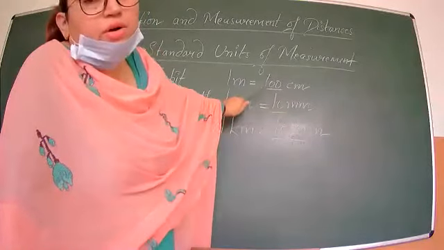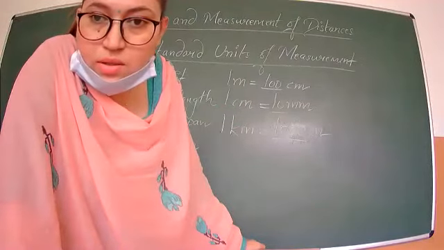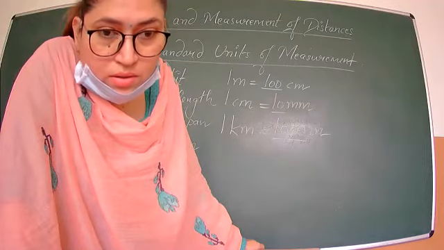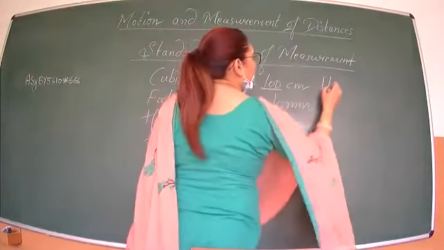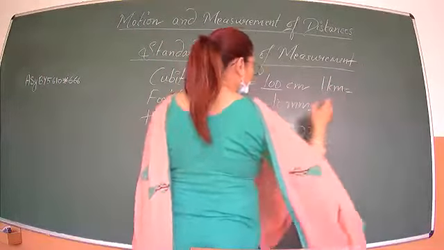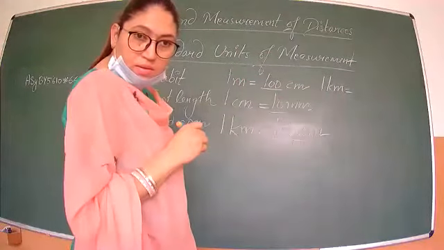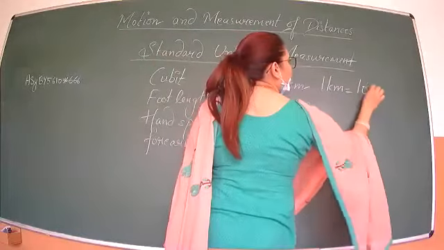Yes Kuldeep sir. Ma'am, where you wrote 1 kilometer is equal to 1000 meter, it is not visible, there is a reflection. Okay sir, I will write it here. No, this is visible, but the last one is not visible. Okay, I will write here.